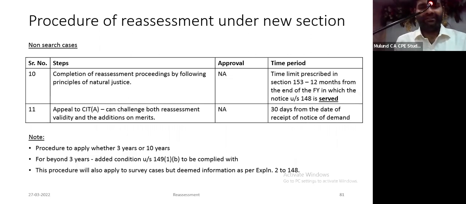He must complete the reassessment proceedings, following the principles of natural justice, within 12 months from the end of the financial year in which the notice under section 148 is served, and you can challenge it in an appeal before the CIT(Appeals) within 30 days. The procedure differs for 3 years and 10 years, and 149(1)(b) and approvals are different for each. For beyond 3 years, 149(1)(b) has to be complied with. This procedure will also cover survey cases. Survey forms part of this. The only survey exception is deemed information. There is no other exception.